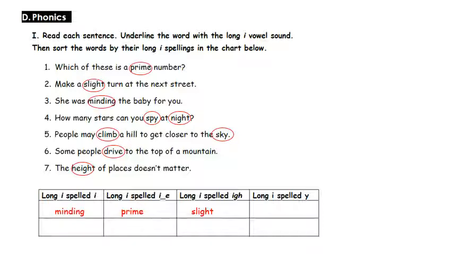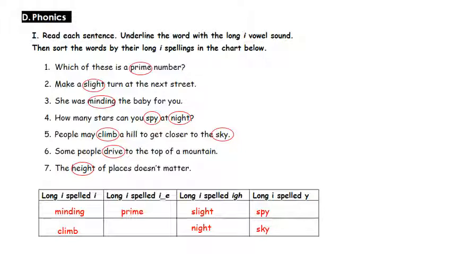Number 4, I have spy and I have night. The first one, spy: we hear the sound at the end, but we have the letter Y, so it goes for the last spelling pattern. Night, again night, I have IGH. Now we move to number 5, I have climb and sky. Climb goes for the first spelling pattern because I have only the vowel letter. Sky: I hear the sound I at the end where we have the letter Y, then it goes for the last spelling pattern. We still have two words, drive and height.